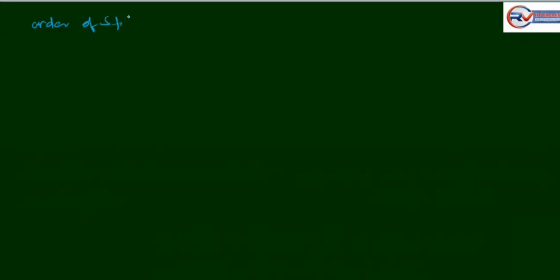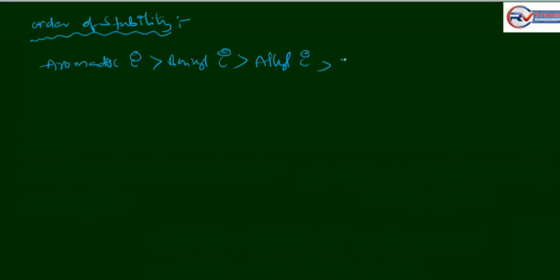Order of stability. Aromatic carbanion is greater than benzyl carbanion, is greater than allyl carbanion, is greater than alkyl carbanion, like methyl carbanion.